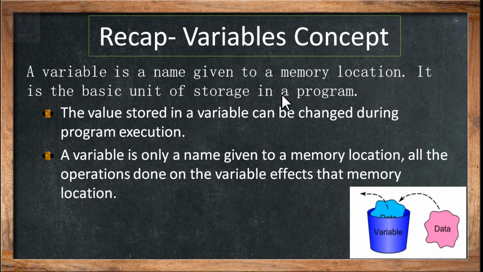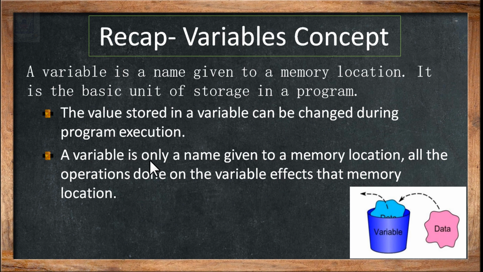Whenever we write a program, we use either constants or variables, one among them, to store values. One of the characteristics of variables is that they can keep data, and it can change or vary during the execution of the program. The values stored in a variable can be changed or updated, and the recent value will be kept.